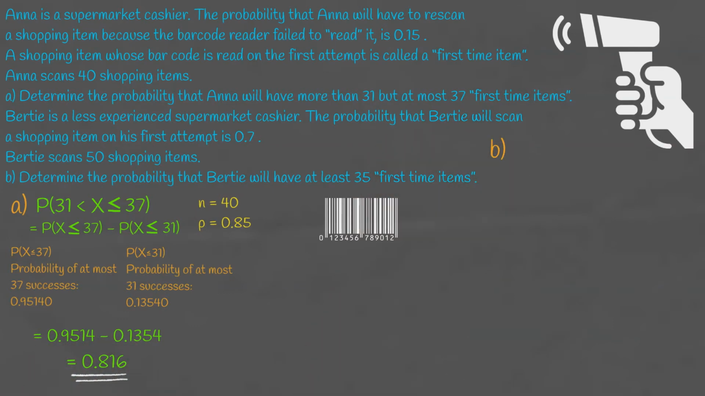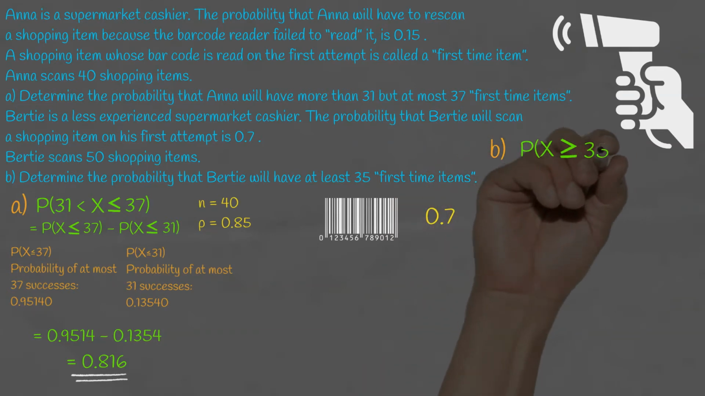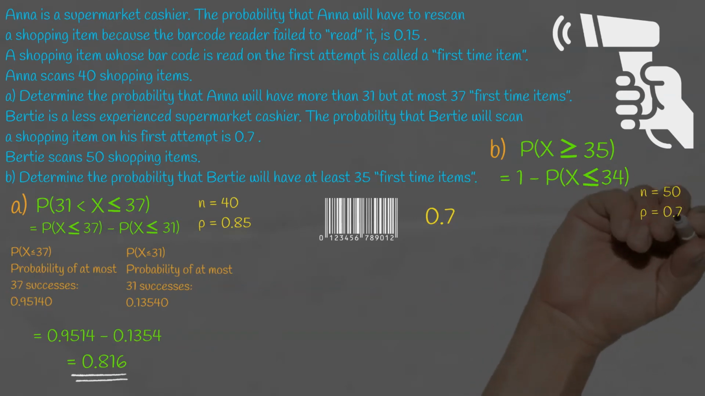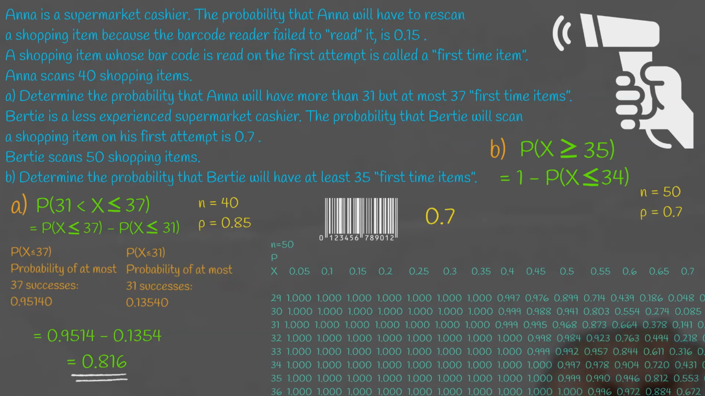We're then told the probability of Bertie scanning an item correctly is 0.7. He scans 50 items and we want the probability that he has at least 35 first-time items. So we want the probability of x being greater than or equal to 35. And as we've spoken about previously, that is equal to 1 minus the probability of x being less than or equal to 34. Now n is 50 and p is 0.7, so if we get the tables up for n equal to 50 and read down the 0.7 column, we can get the value for x is less than or equal to 34 and work out the answer to be 0.569.